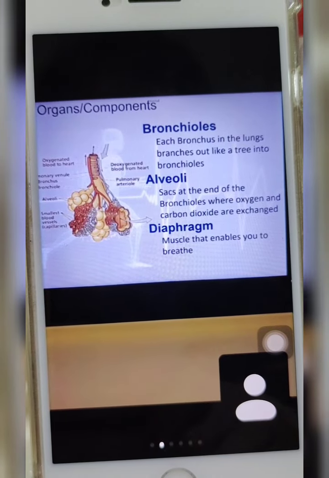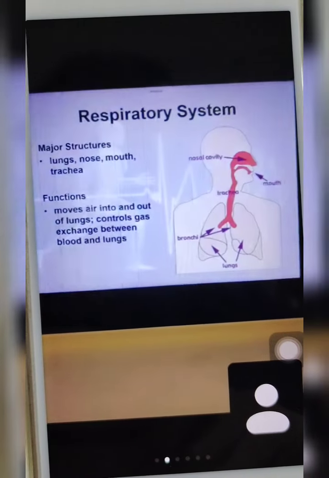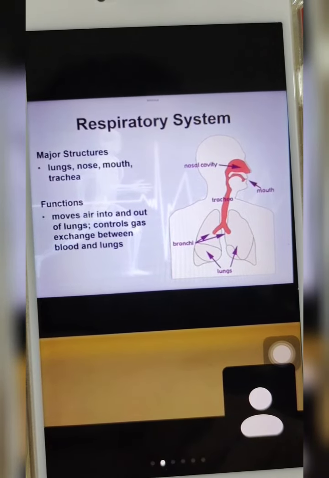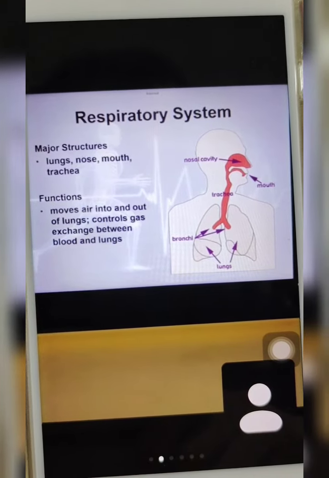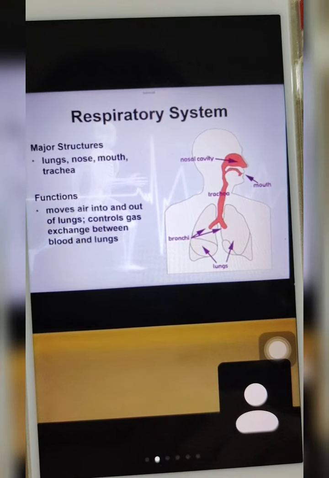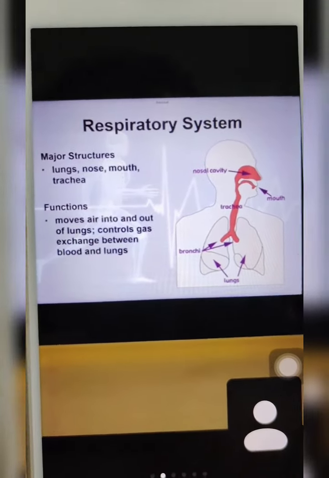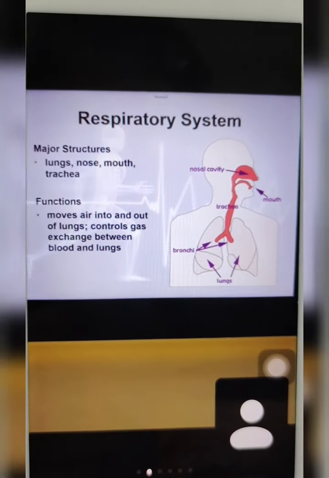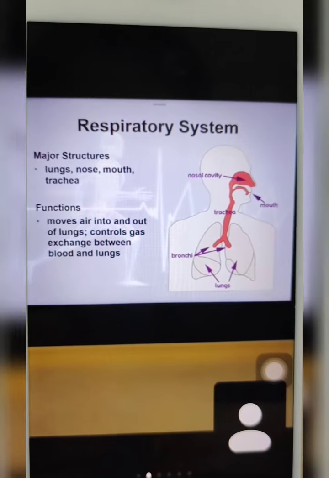It's very simple. It's not that complex compared to your heart. Again, how is the process? It starts when we inhale air. As we inhale air, the air will pass through our nose. Correct? Inside our nose, we have hair. Those hairs will filter the air that we breathe in. Once the hairs filter the air from the nose, it goes down to your trachea or your windpipe.